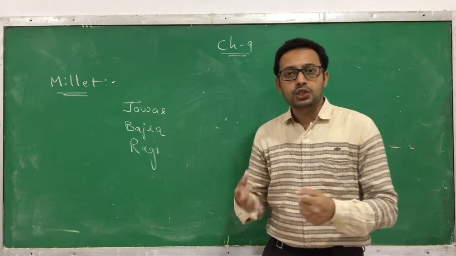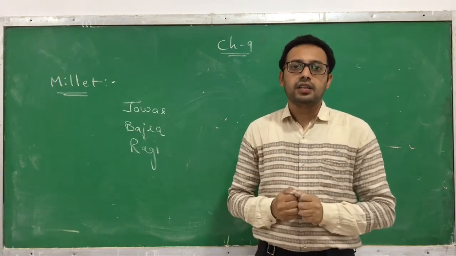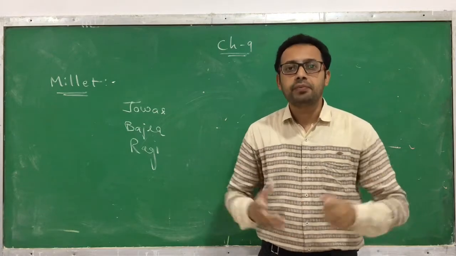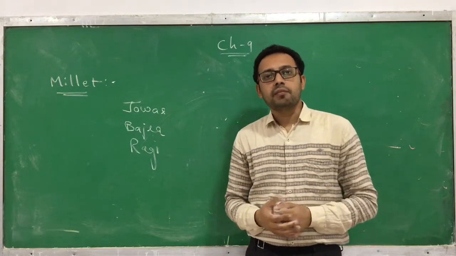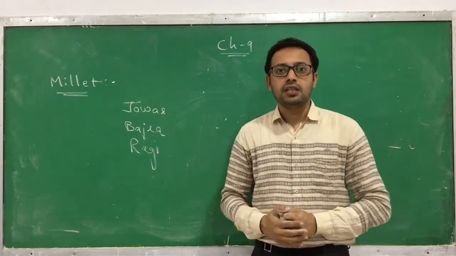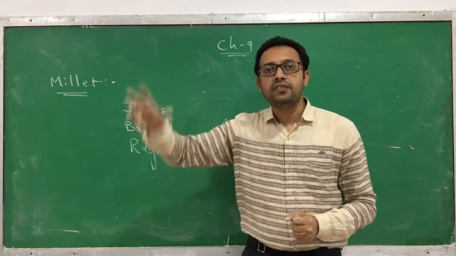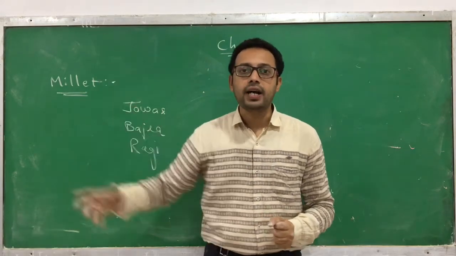You know that jowar and bajra need a good quantity of water. Without water, they cannot grow. But you know that we have limited access to water. There are certain places where there is a scarcity of water, or they do not get the sufficient quantity of water they require.